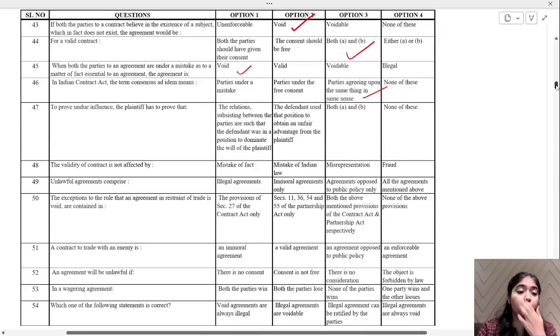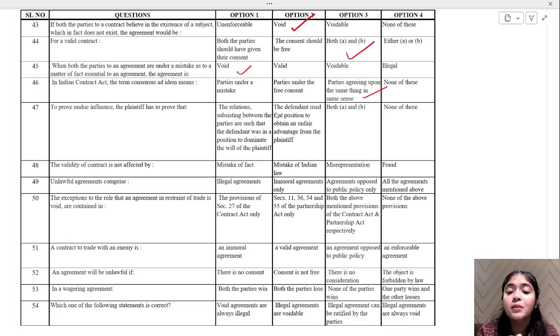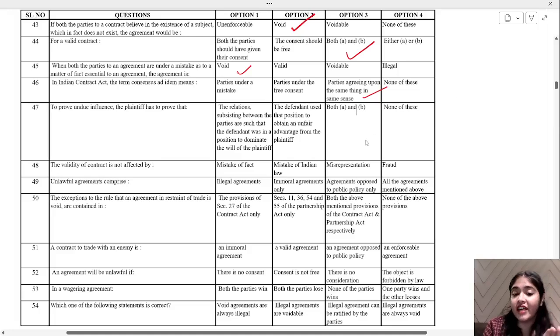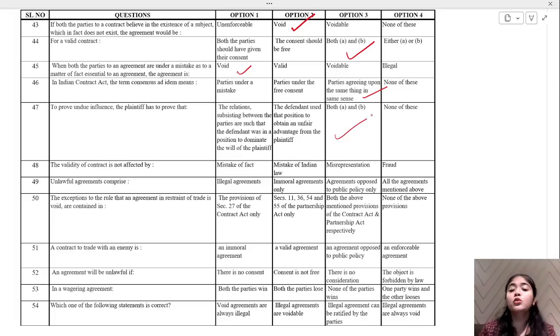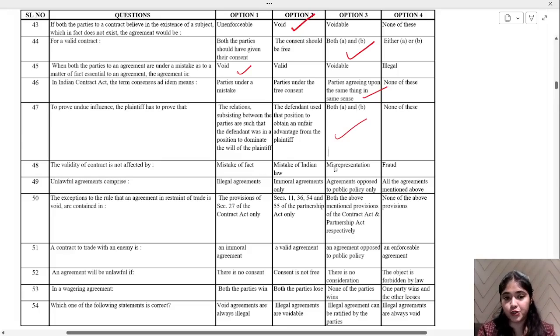Now, to prove undue influence, the plaintiff has to prove that the relations subsisting between the parties are such that the defendant was in a position to dominate the will of the plaintiff, and the defendant used that position to obtain an unfair advantage from the plaintiff, both A and B, or none of the above. Yes, both the things are there. They were in a position to dominate and they used that position for an unfair advantage. Validity of a contract is not affected by mistake of fact, mistake of Indian law, misrepresentation, fraud.